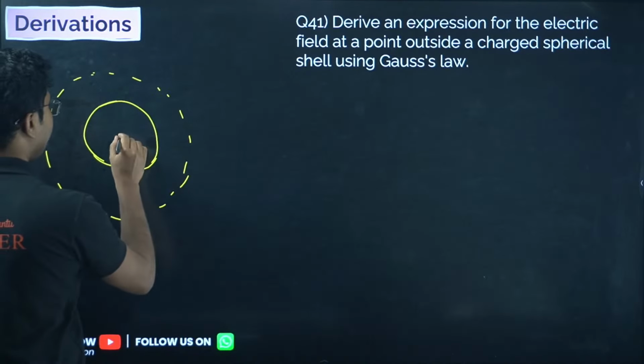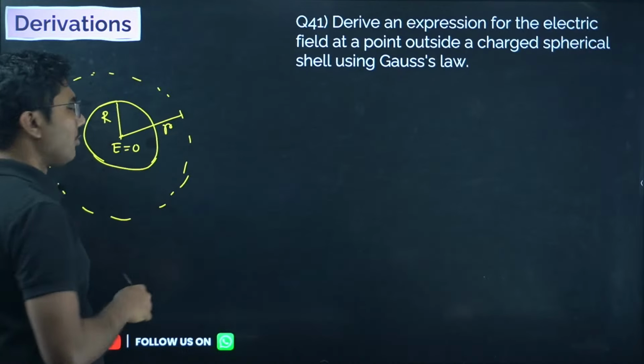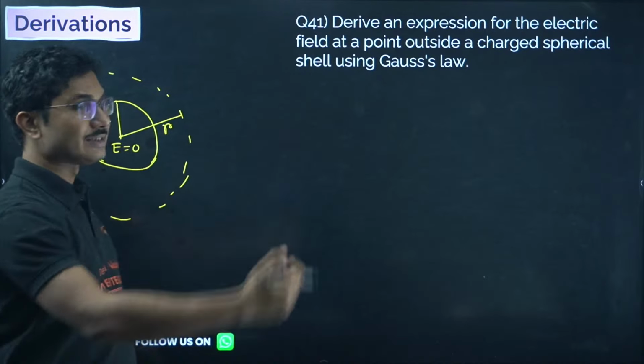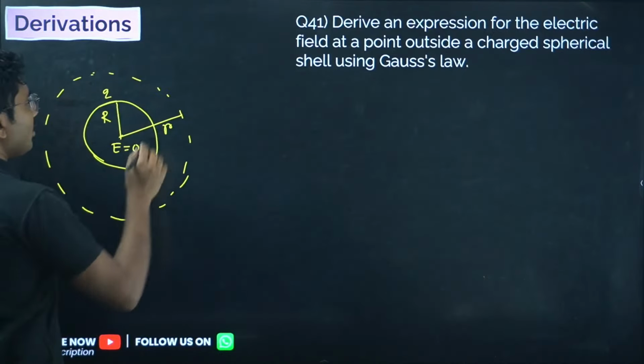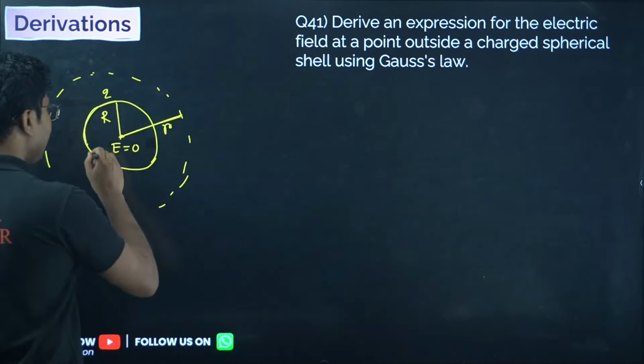So, electric field on the outer side. This is the radius, this is the distance small r. Now the electric field inside the shell will be 0. If they ask you what will be the electric field inside the shell, you just need to mention that there is no charge enclosed, so electric field will be 0. The charge on this shell is, say, q, and we want the electric field at distance r.